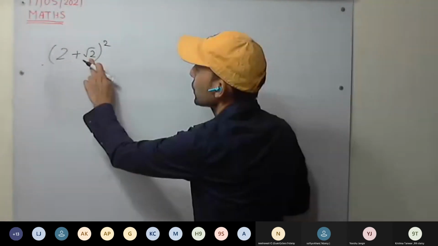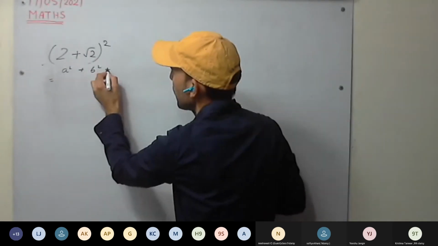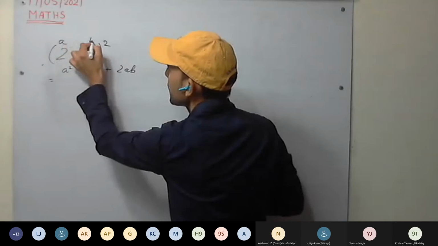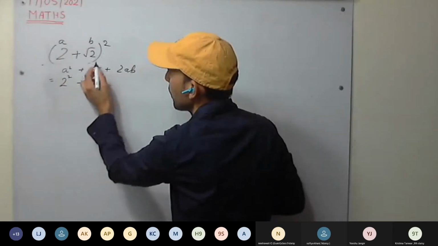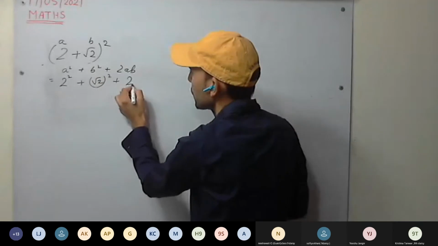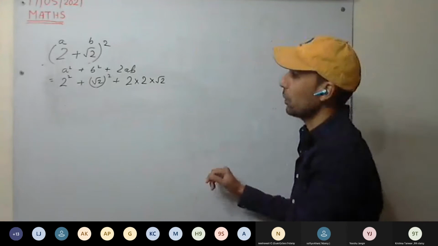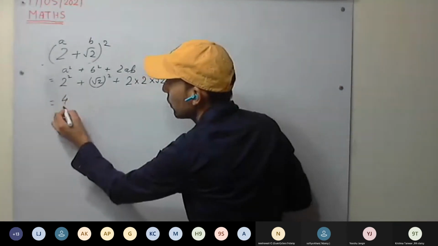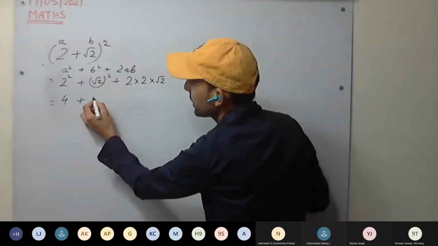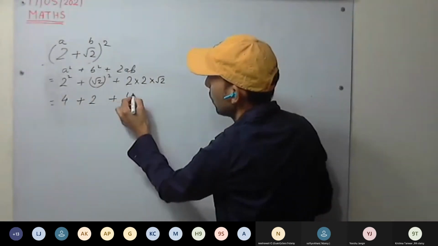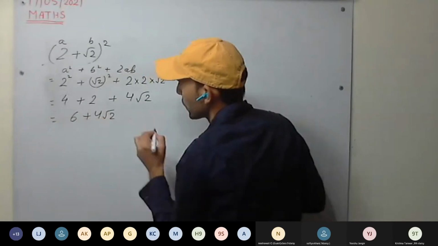(2 + root 2) the whole square. So it will be (a + b) square, that is a square plus b square plus 2ab. This is our a, this is our b. So a square, 2 square, plus root 2 square, plus 2 into 2 into root 2. So how much we are getting? 2 square, 4. Root 2 the whole square, so root gets cancelled, we are getting 2. 2 plus 4 root 2. How much we are getting? 6 plus 4 root 2.